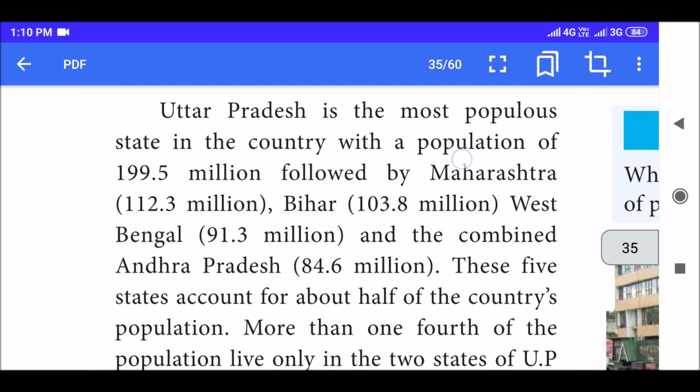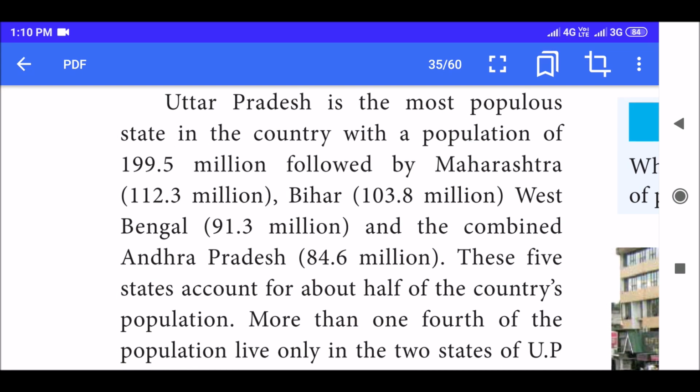Uttar Pradesh is the most populous state in the country with a population of 199.5 million, followed by Maharashtra 112.3 million, Bihar 103.8 million, West Bengal 91.3 million, and the combined Andhra Pradesh 84.6 million.